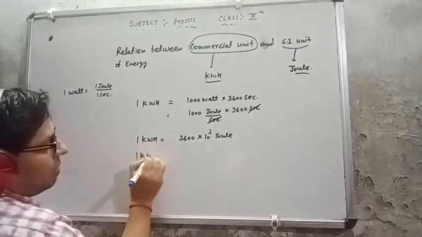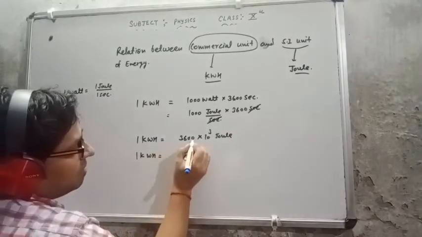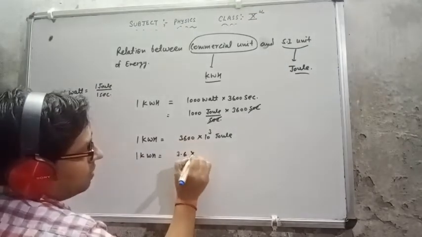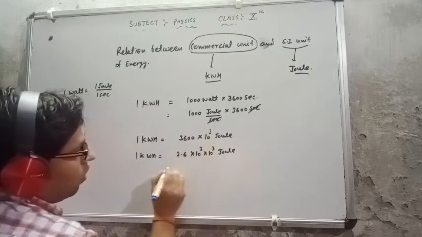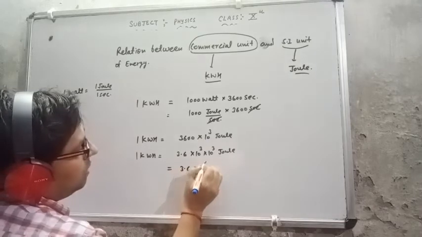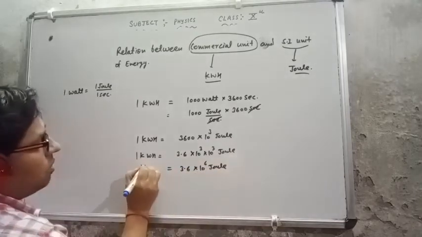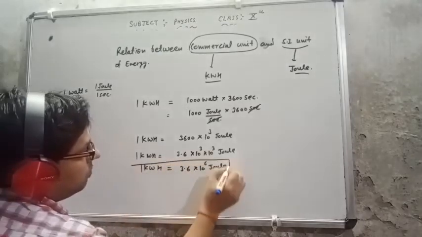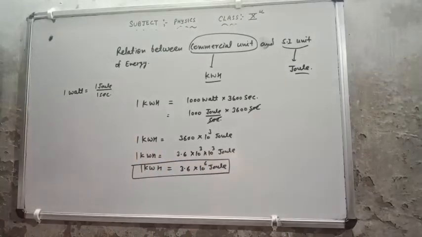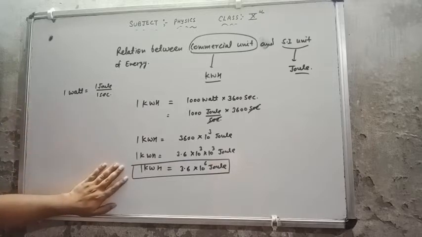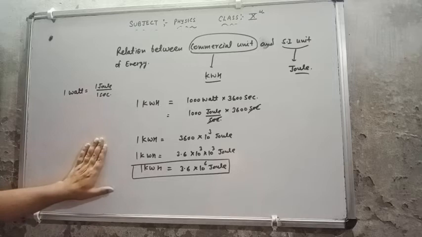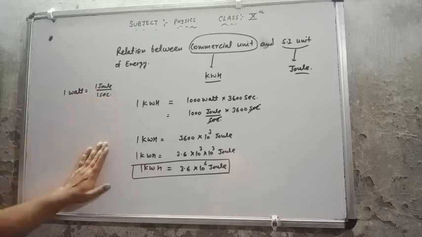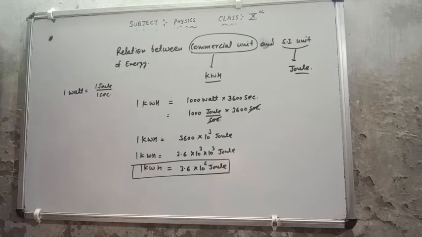Or I can say that 1 kilowatt hour equals 3.6, where I have shifted 3 digits, into 10 to the power 3 into 10 raised to the power 3 joule. Or 3.6 into 10 raised to the power 6 joule. So 1 kilowatt hour equals 3.6 into 10 raised to the power 6 joule. This is the relation between the commercial unit and the SI unit of energy. You have easily done this already, we also discussed it in class 9th.